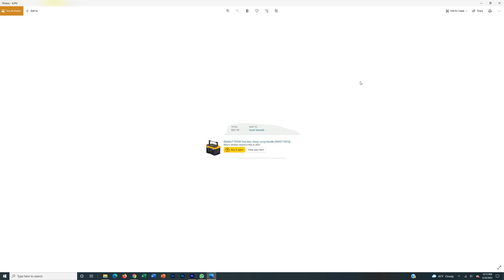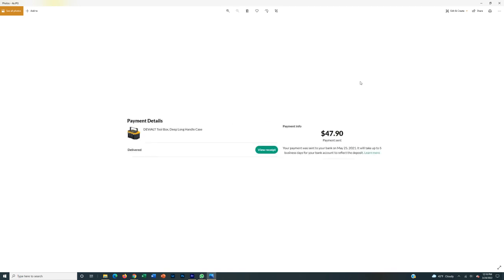And finally, the last one, just to show you the proof of concept. This one was actually the first one that I ever did with a thank you note. So I sent this DeWalt toolbox right here, $37.79. You can see I sent it to Scott here. So I sent the product to Scott, and then I also printed out the Offerup label, put a thank you note in there, and then sent the Offerup label. I usually time it a day or 2 after, so that gives Amazon Prime or Walmart Plus a day or 2 to deliver it, so my thank you note doesn't get there ahead of time. So again, I ordered this one to Scott for $37.79, and ended up getting back $47.90 for the same exact box. So that's another $10 profit margin.